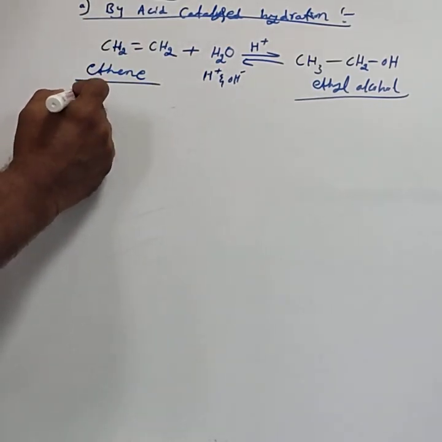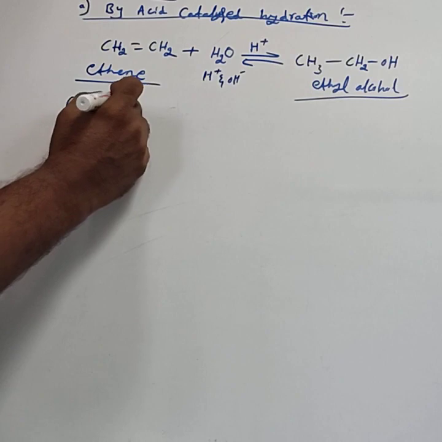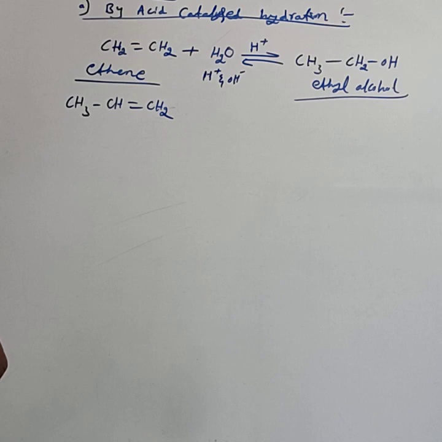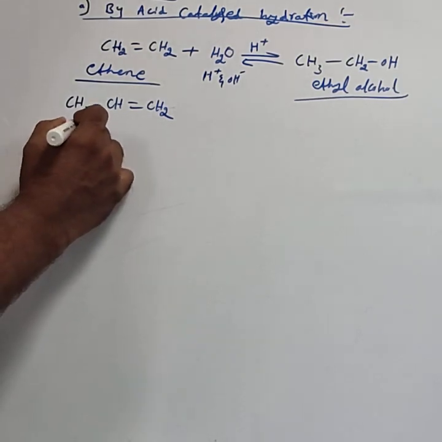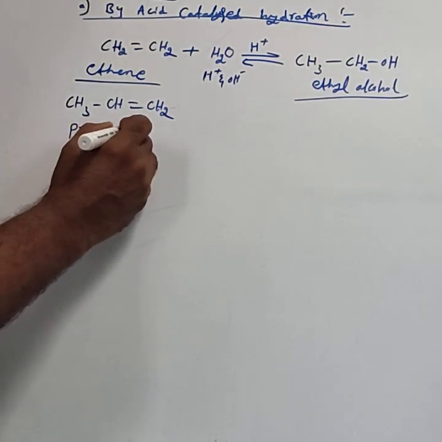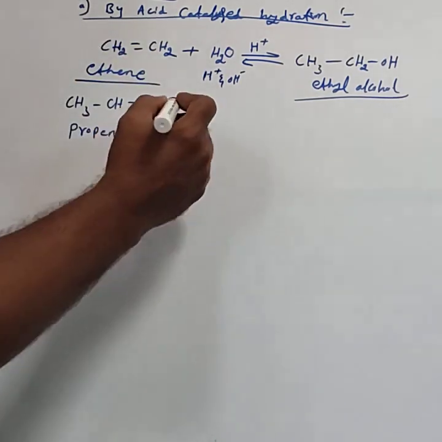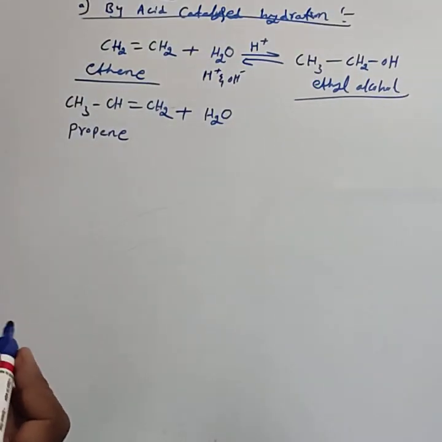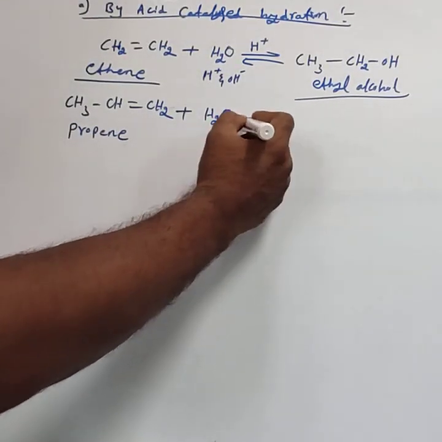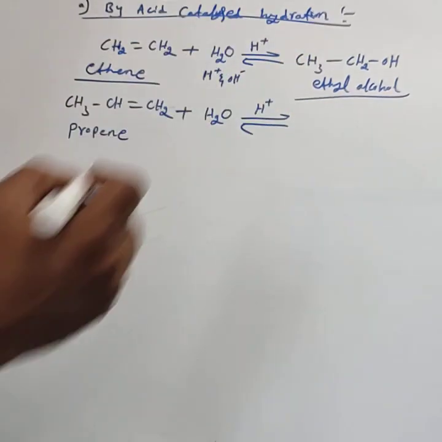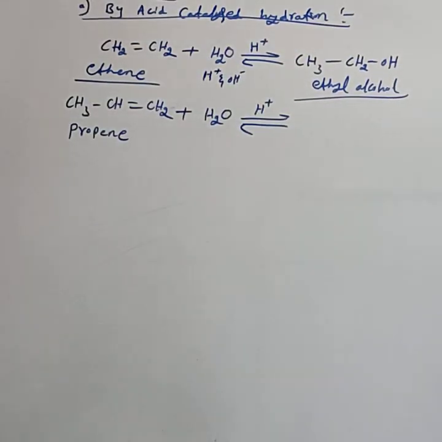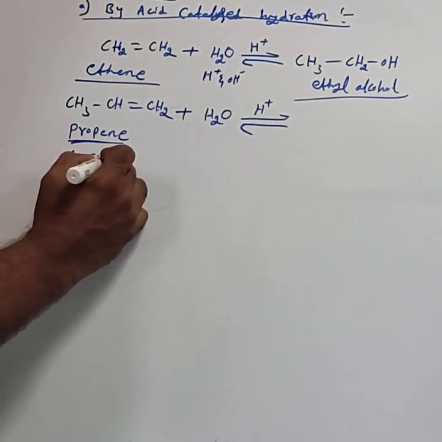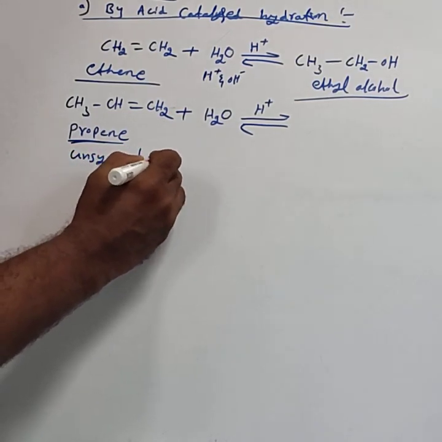Then consider one more example. CH3 CH double bond CH2. It has 3 carbons with a double bond, hence the alkene name is propene. Propene undergoes hydrolysis in the presence of acid as the catalyst. This propene is taken as an unsymmetrical alkene.